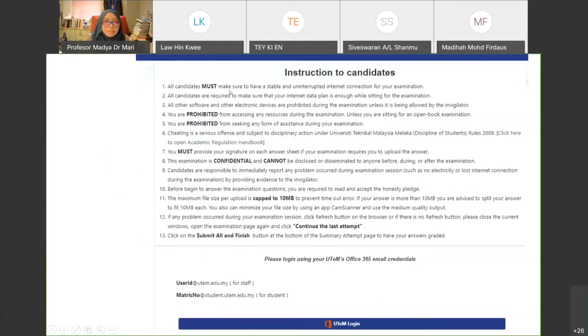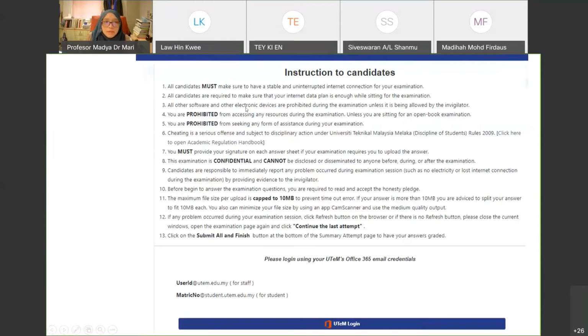All candidates must make sure to have a stable and uninterruptible internet connection for your examination. All candidates are required to make sure that your data internet plan is enough for sitting the exam. So make sure you can top up immediately if needed, or have additional data that you can top up immediately.